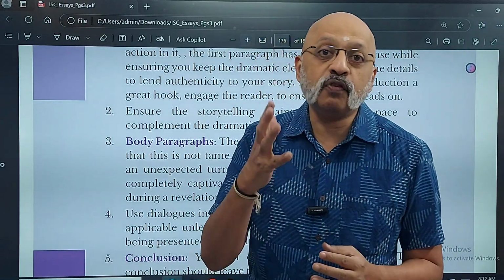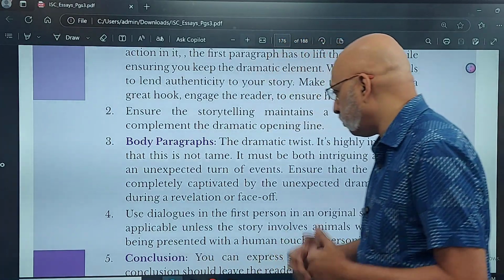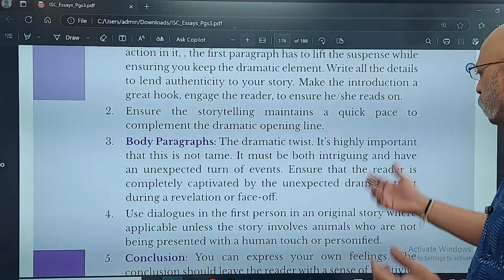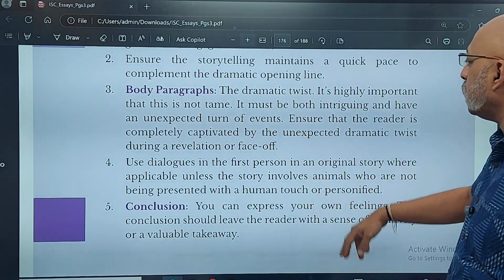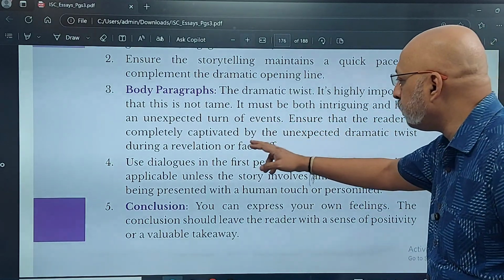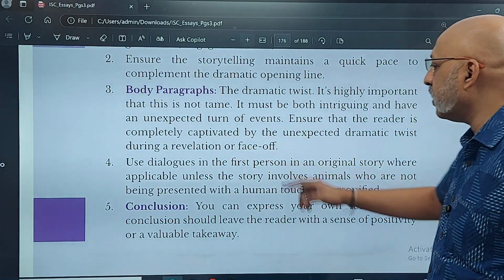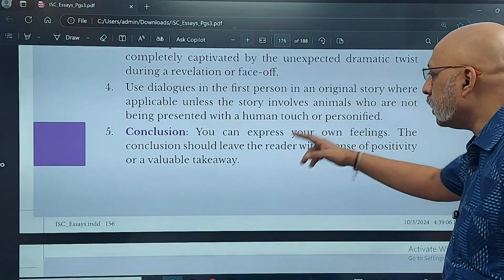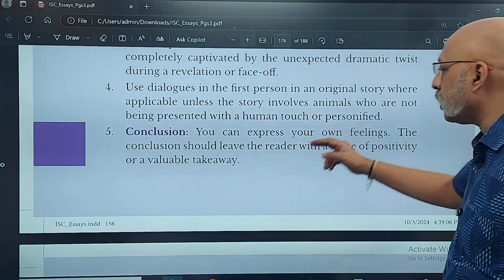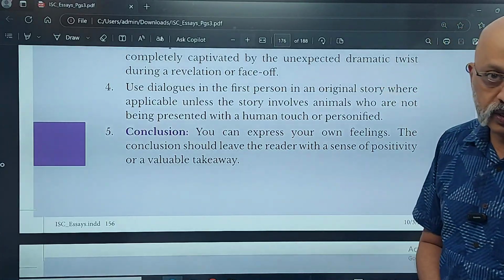That's what makes for interesting storytelling by the writer, by the director, whoever. Okay. It must be intriguing and have an unexpected turn of events. Ensure that the reader is completely captivated by the unexpected dramatic twist during a revelation or face-off. Use dialogues in first person. Conclusion, you can express your own feelings. The conclusion should leave the reader with a sense of positivity or a valuable takeaway.